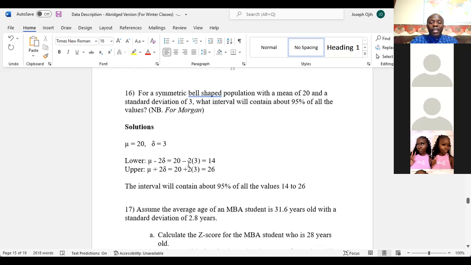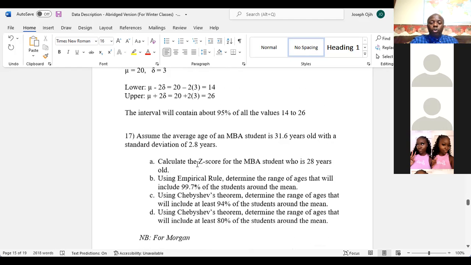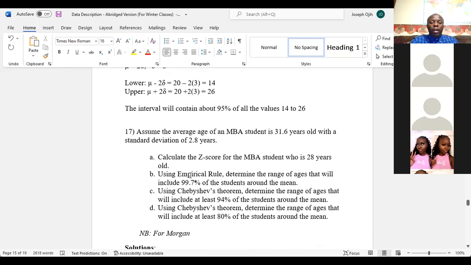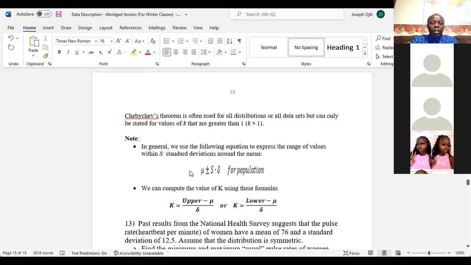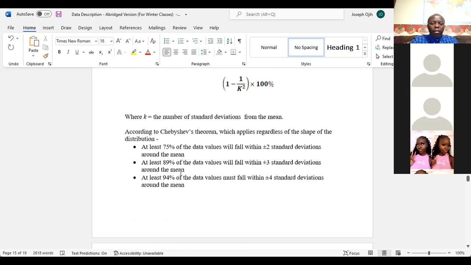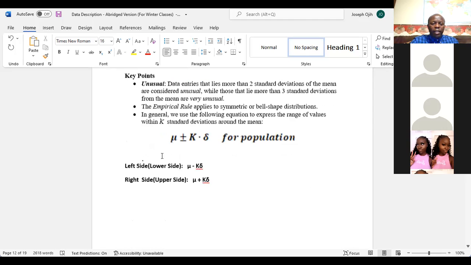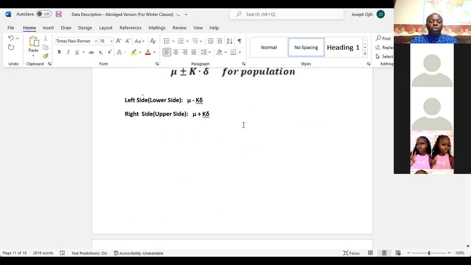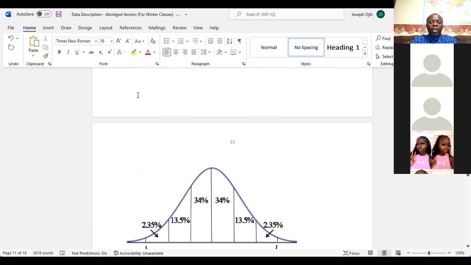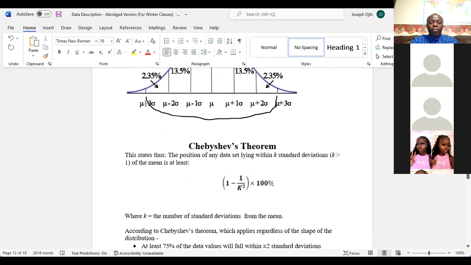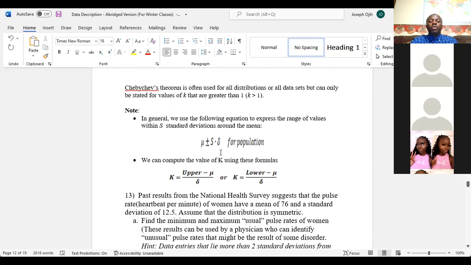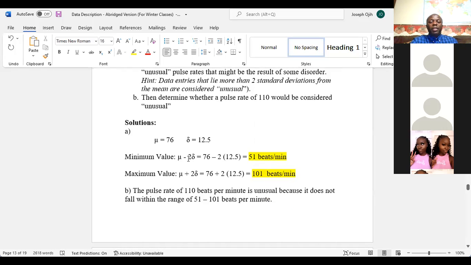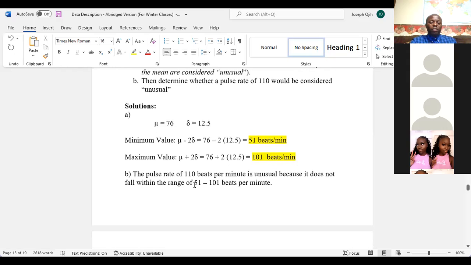But in this case, it says 99.7%, which according to the empirical rule falls within 3 standard deviations. So instead of using 2 standard deviations, you use 3 standard deviations on the left side and 3 on the right side. You just change the 2 that we used to 3. That's it, and it's the same process.